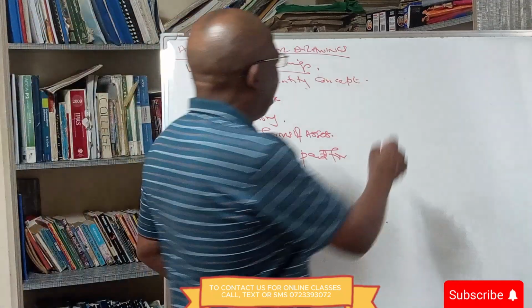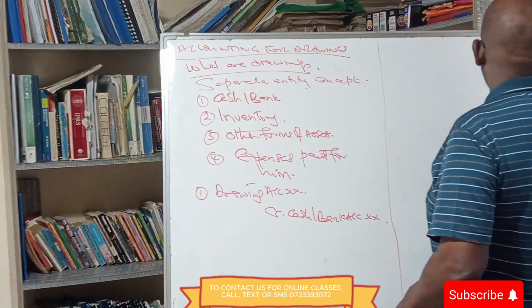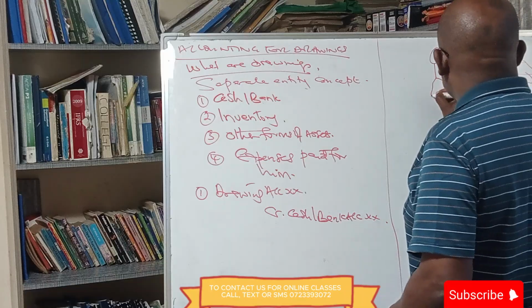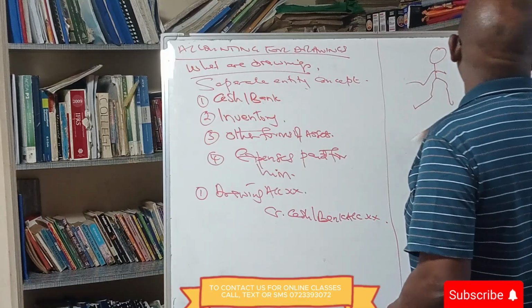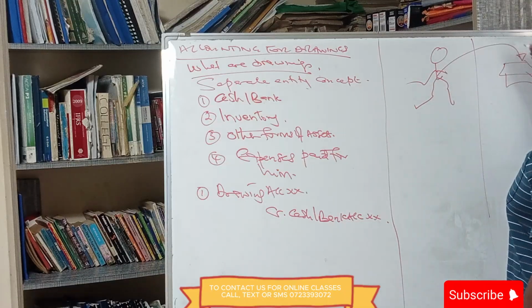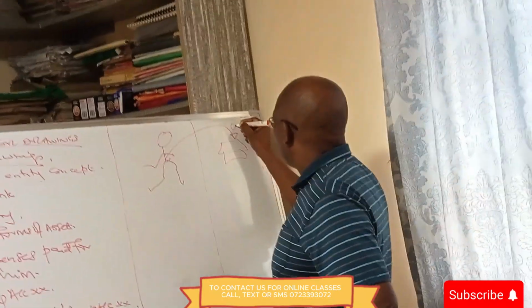Remember what I have done here. I've shown you that the owner and the business are two different entities. When the owner brings investment into the business, the claim he has against the business is called capital.